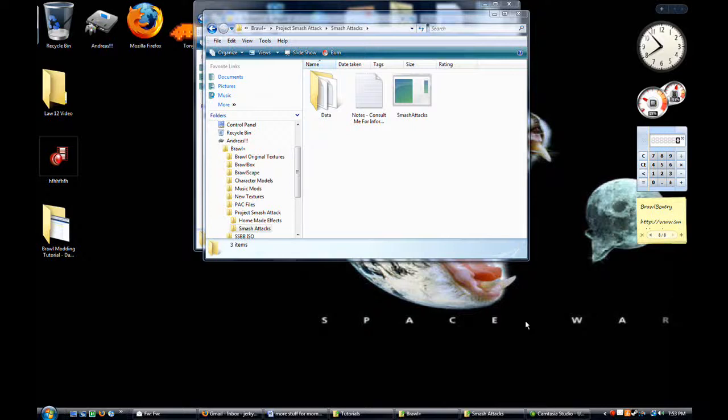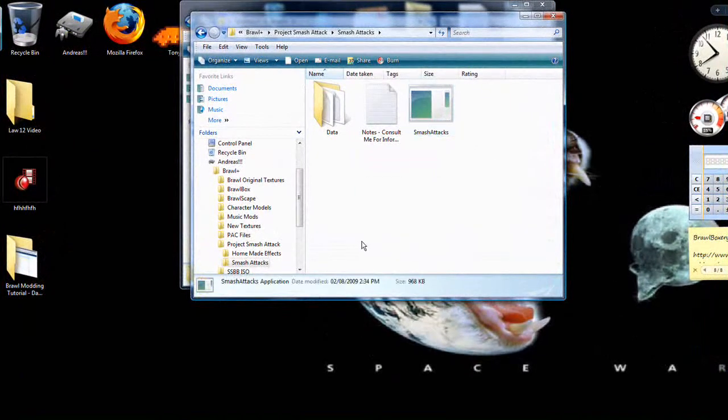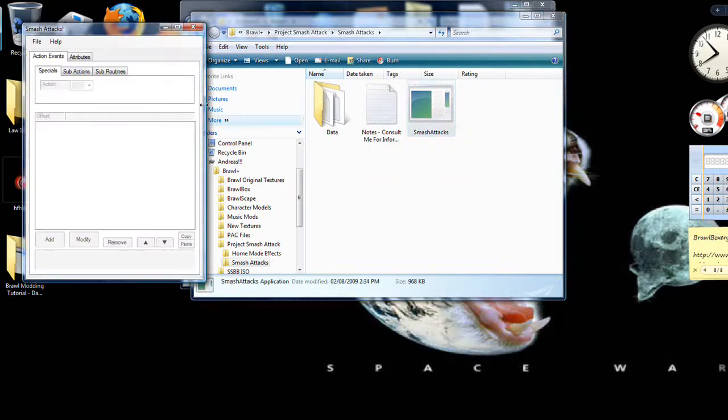This is a tutorial for someone who wanted an explanation on how to add more sound effects to a character. Specifically, they wanted to add the HYESSS of Captain Falcon to every move. So first, you're going to have to open Smash Attacks.